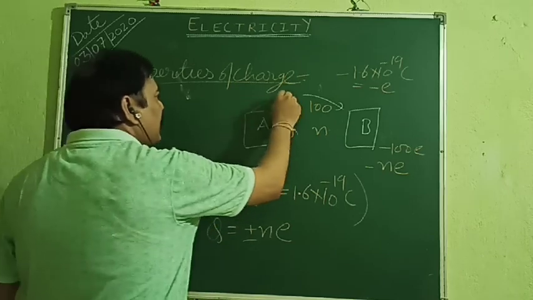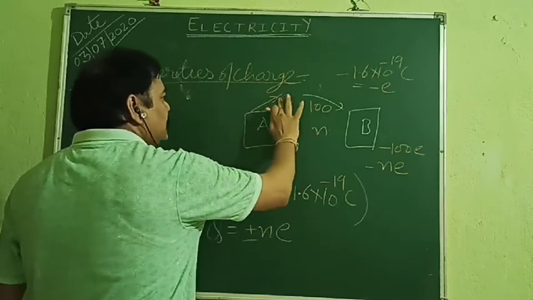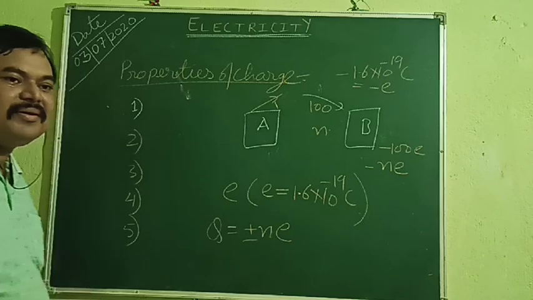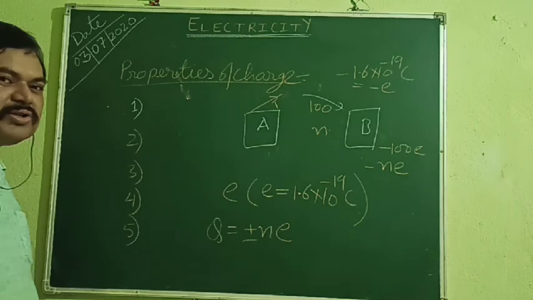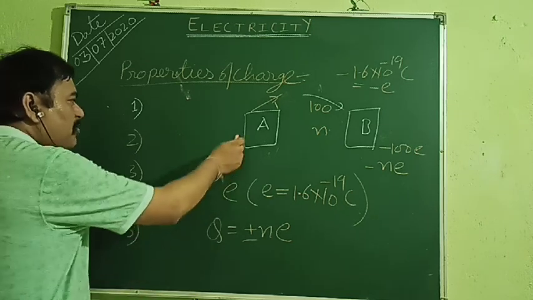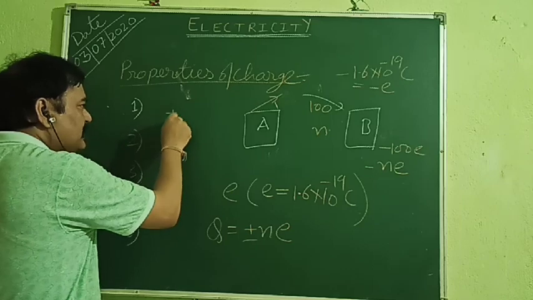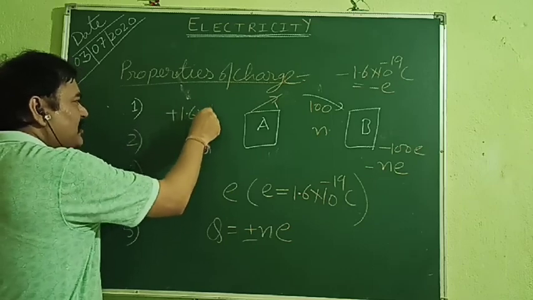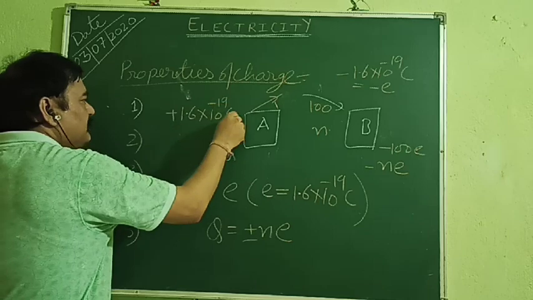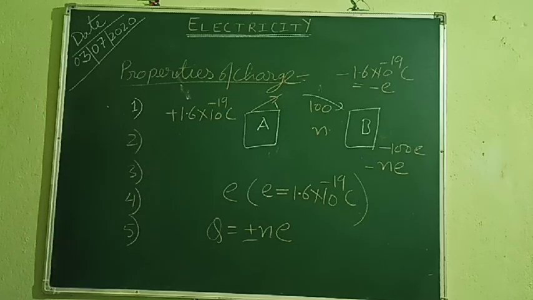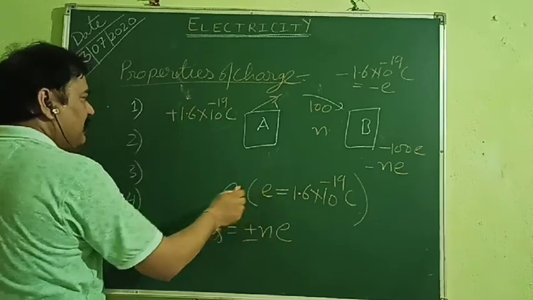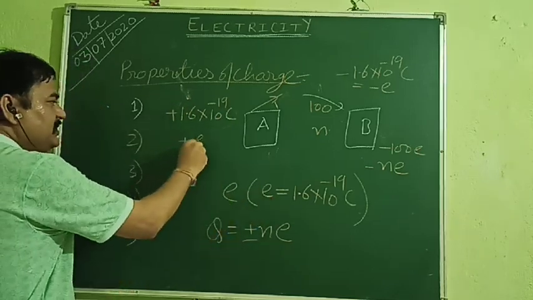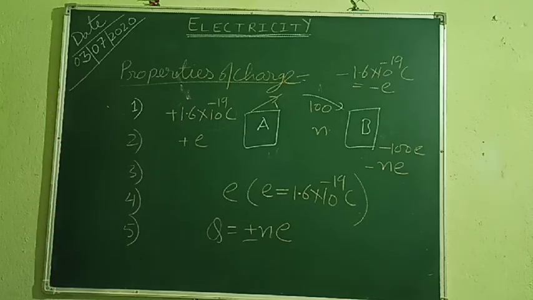It has lost one electron. As it has lost one electron, what will happen? One of the protons will remain unbalanced, its charge will remain unbalanced. Initially it was neutral, so as it has lost one electron, how much positive charge is it going to have? Plus 1.6 into 10 to the power minus 19 coulomb. That is equal to the charge of a proton. But what about this number? This number is called e, the fundamental charge. So what can we write? Plus e, this much charge it will acquire.